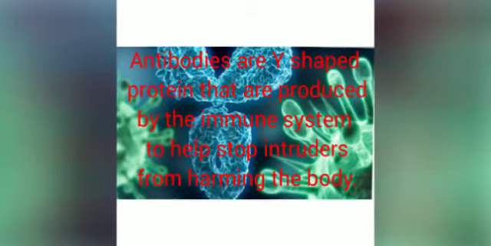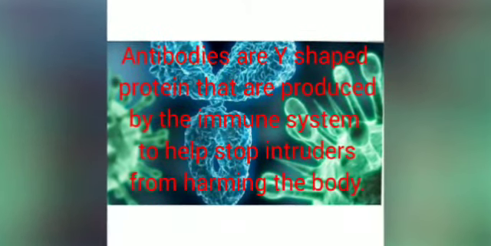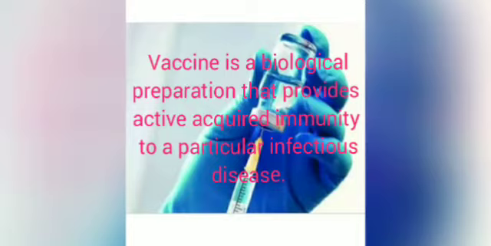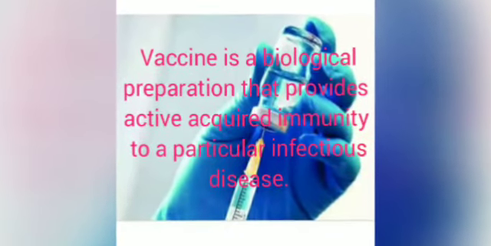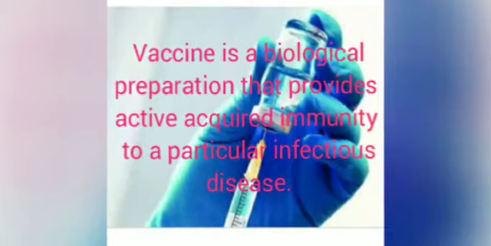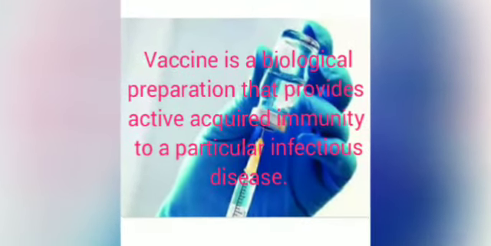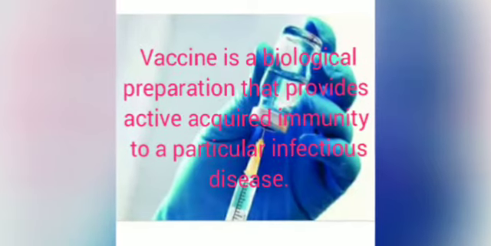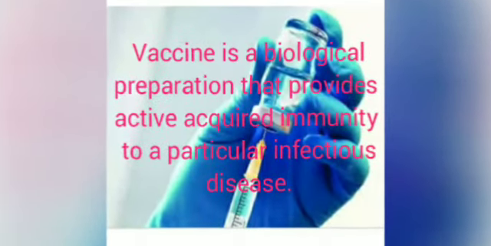And this is how a vaccine works. So the vaccine also works like the antibodies. So what do you mean by vaccine? Vaccine is a biological preparation that provides active acquired immunity to a particular infectious disease. And several diseases including cholera, tuberculosis, smallpox, hepatitis can be prevented by vaccination.